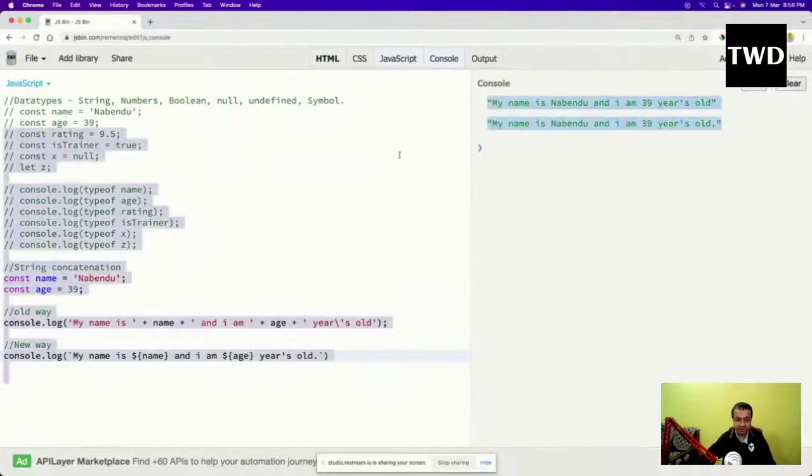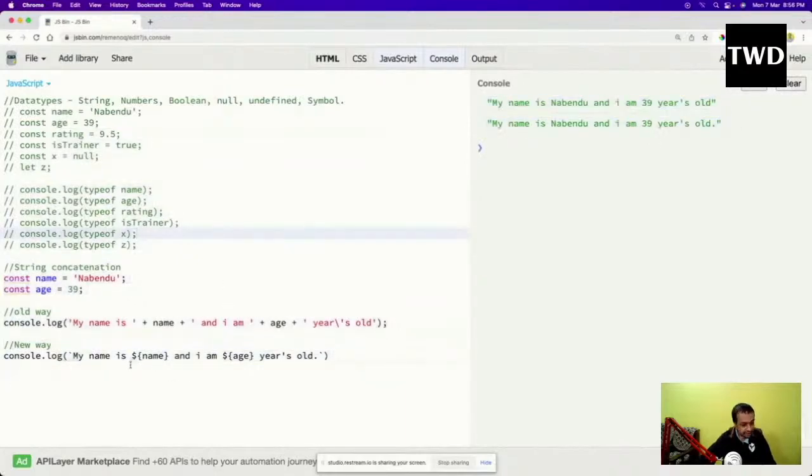See, it is coming fine. So this is how to do it. Whenever the variable name comes here, I have to give dollar, and this is like plain English, so I will not forget to give it. Here also I should not forget, but most people forget to give a space and all. But this is like plain English, I will never forget. That's why this is the preferred way nowadays. This is the ES6 way.